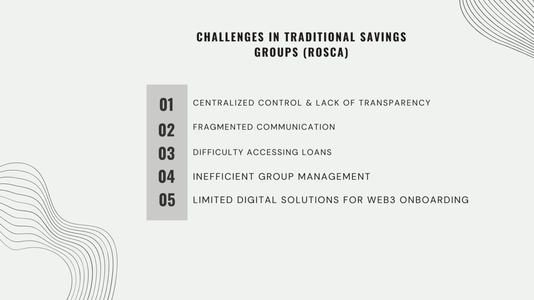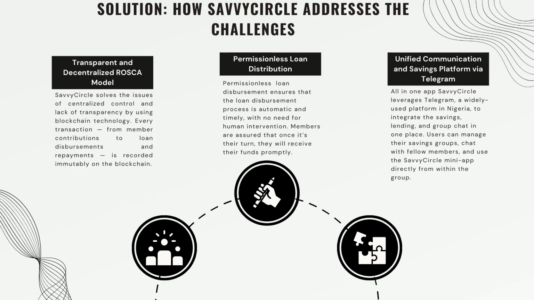So now, what are the challenges in traditional savings group? Number one is centralized control, lack of transparency, also fragmented communication, difficulty accessing loan, inefficient group management, and so on. So how does SavvyCircle address these challenges?